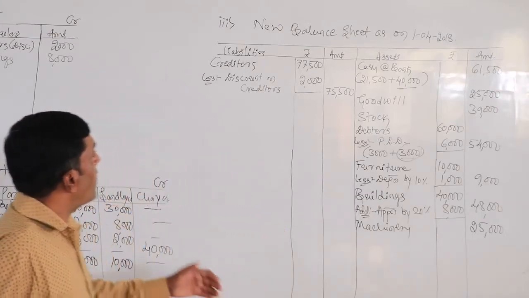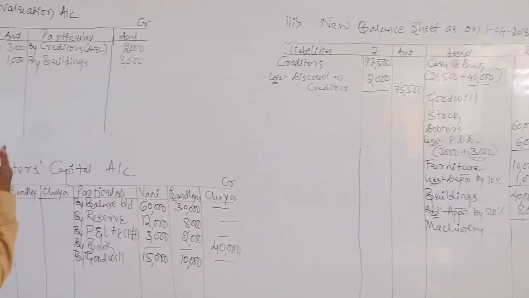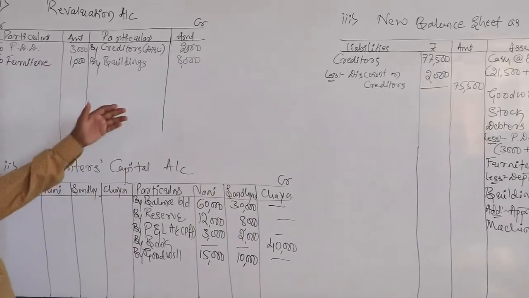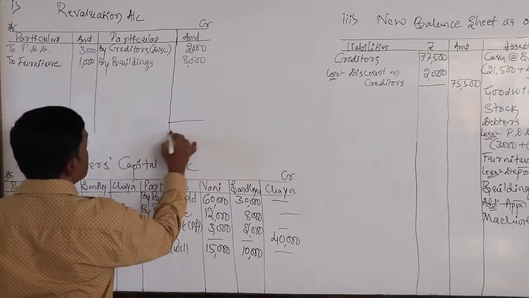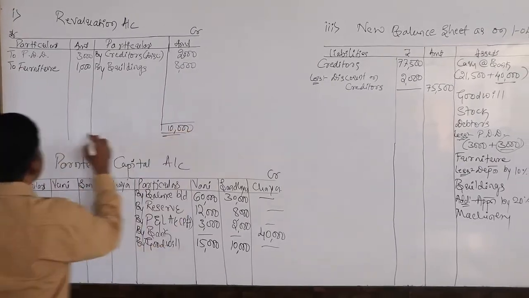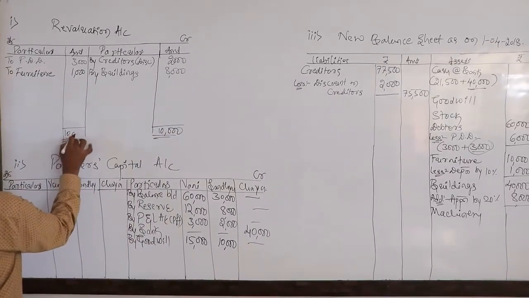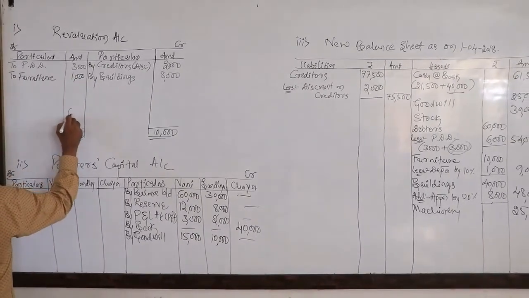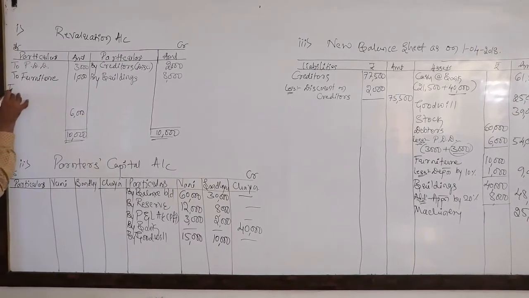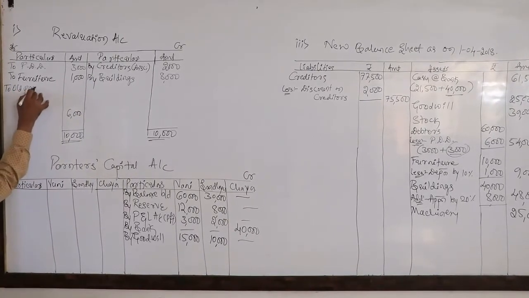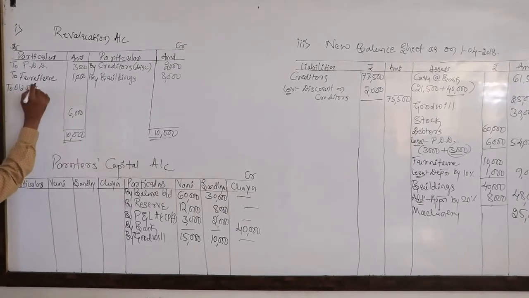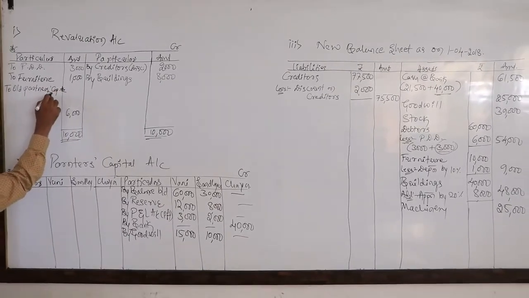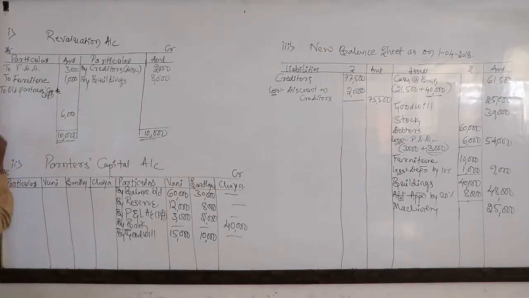Now we just need to close the accounts one by one. Look at the first account. The credit side is more by rupees 10,000. The difference is 4,000 and this will be 6,000. This profit is to be distributed to the two old partners' capital accounts in their old ratio.